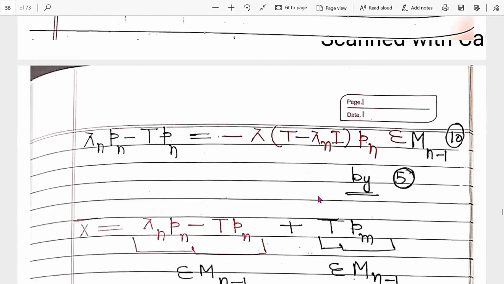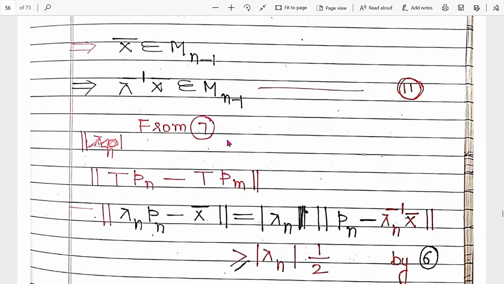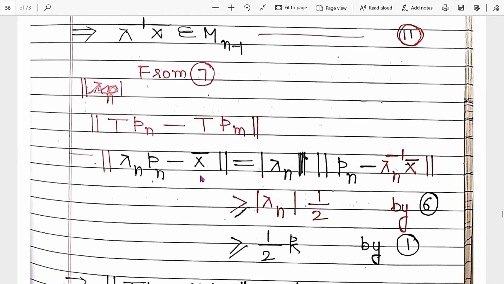Now, if it belongs to M_{n-1}, from equation number 7, T p_n is written in this form. And this can be written as modulus of lambda, taking lambda outside, so we get these values.